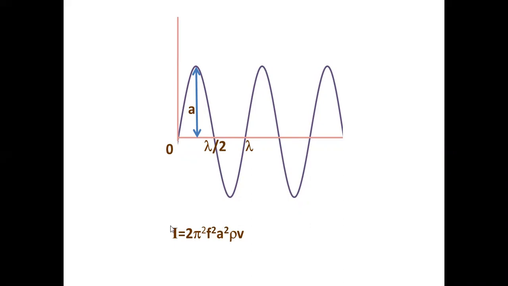Okay, we will proceed. You must know the total formula also: I is equal to 2 pi squared f squared a squared rho v. Rho is the density of the medium through which the wave is traveling, and v is the value of the speed of the wave. Now, coming to two waves, superposition.